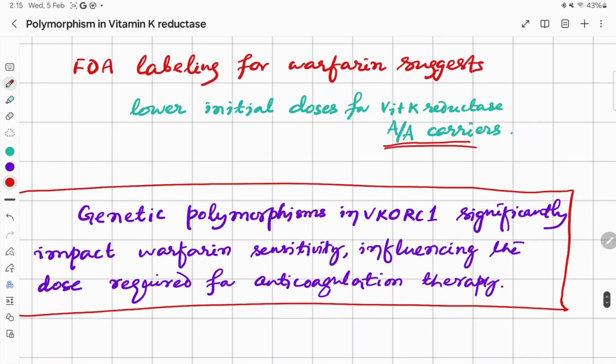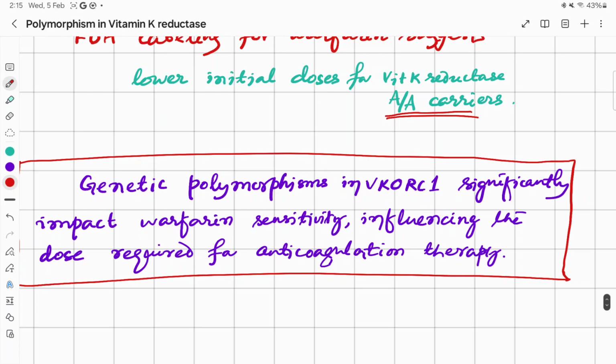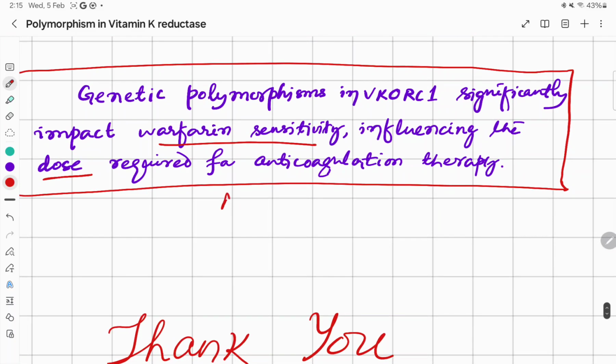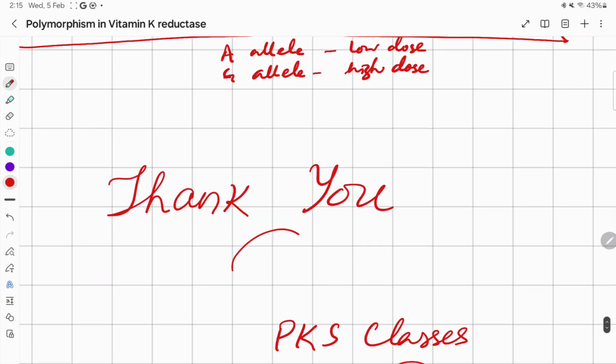We can conclude that genetic polymorphisms in the vitamin K reductase gene significantly impact warfarin sensitivity, influencing the dose required for anticoagulation therapy. People with A allele require a low dose of warfarin, and people with G allele require a higher dose. So that's all. Thank you.